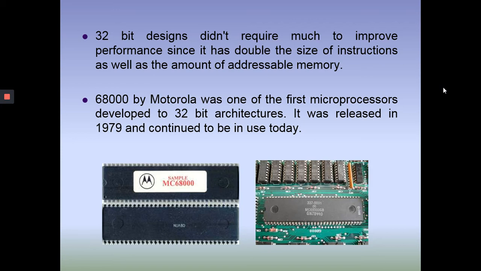Okay. So after that, the 68000 by Motorola was one of the first microprocessors developed with 32-bit architecture. It was following the same design of 32-bit. It was released in 1979 and continues to be in use today. So here this diagram shows a microprocessor which is 32-bit, and the name is MC 68000, that is Motorola Corporation 68000. And this figure indicates this 68000 microprocessor within a motherboard.